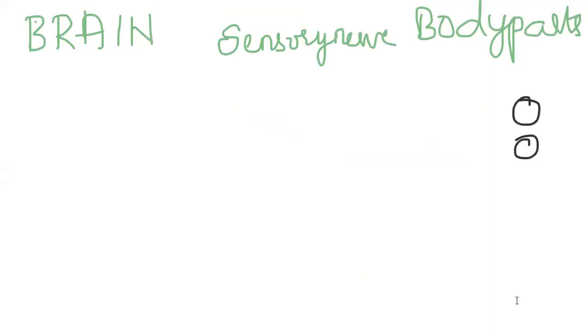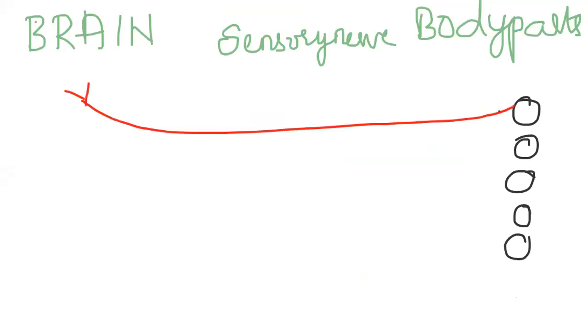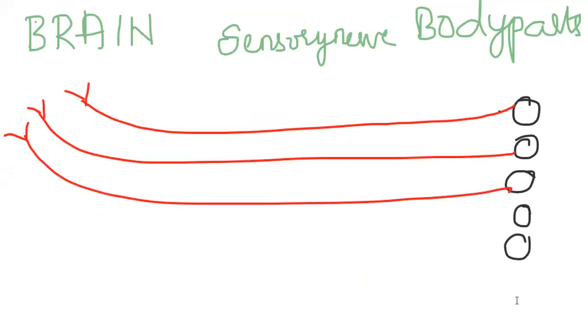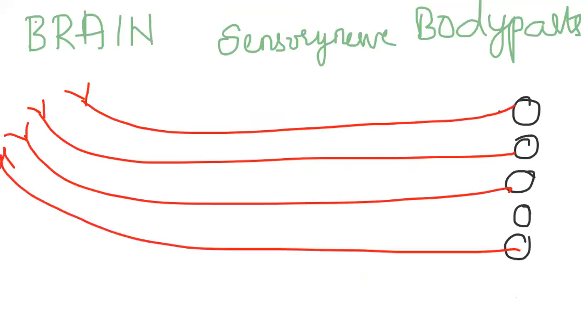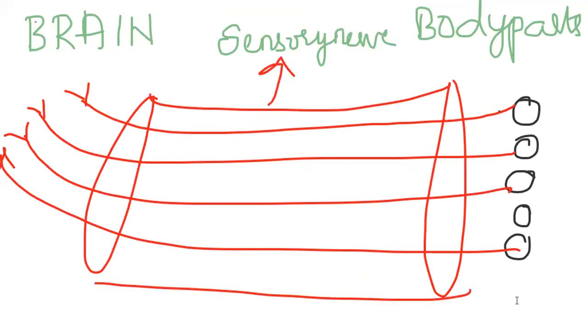Okay, so before we go there, let me show you what is sensory nerve. The bundle of nerve fibers are present in the body part and their axons are traveling towards the brain. We say this. If you make a circle here, that will become sensory nerve.